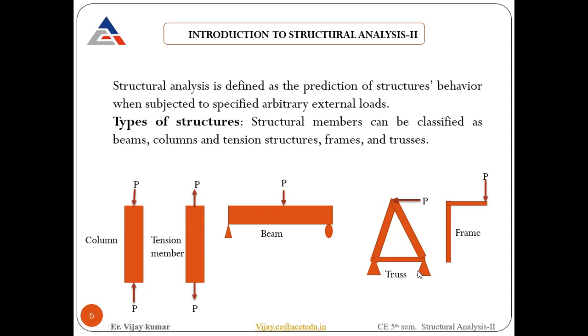And then we have a truss. It's again a very familiar thing that we already studied in the fourth semester. A truss is nothing but an arrangement of different components in the form of triangular or rectangular shapes, primarily taking care of compressive and tensile loads, right? And it's a pin connected structure. Then we have a frame structure. It can be pin connected as well as rigid. Basically, you find it specifically in a building structure. It's a frame structure. Many times you see that. So these are the basic components.